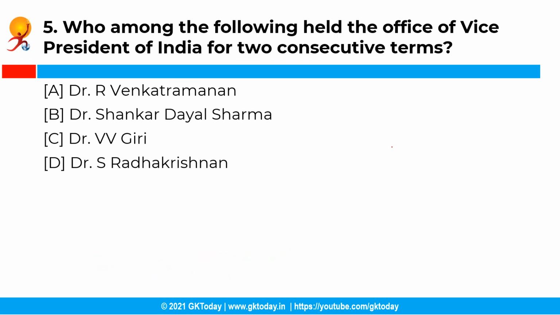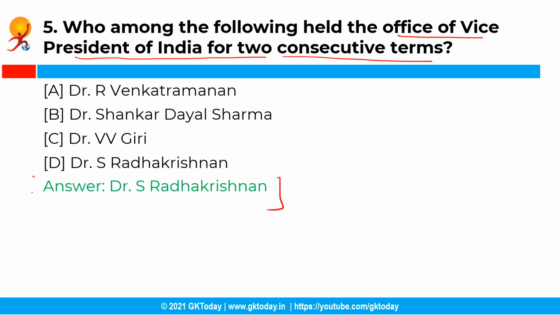The next question is, who among the following held the office of Vice President of India for 2 consecutive terms? Now you have the following options and the correct answer is option D, that is Dr. S. Radhakrishnan. So Dr. S. Radhakrishnan was elected as the first Vice President of India in the year 1952 and was elected as the second Vice President of India in the year 1962 to 1967.